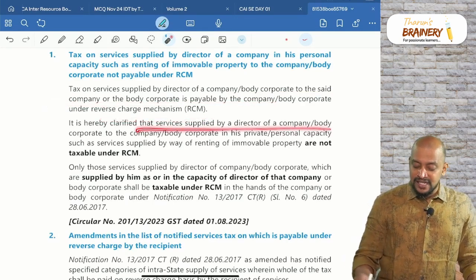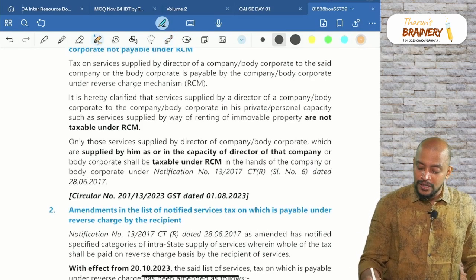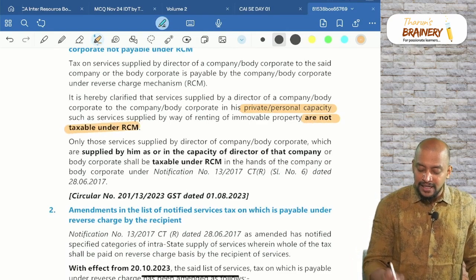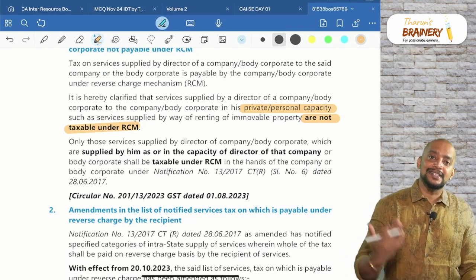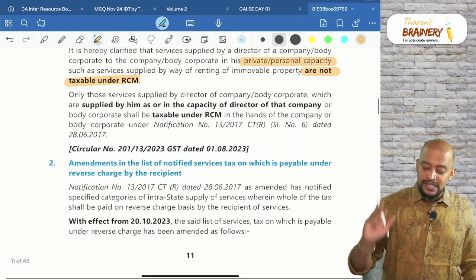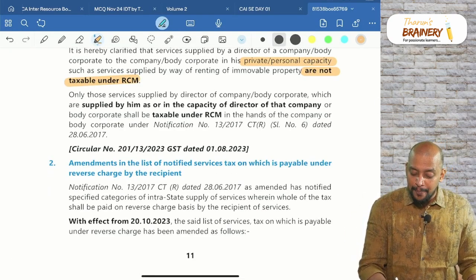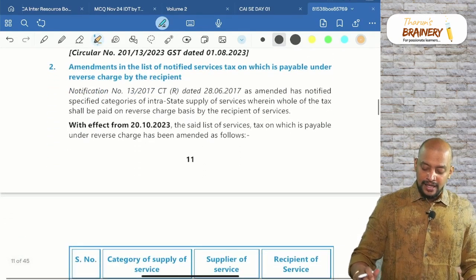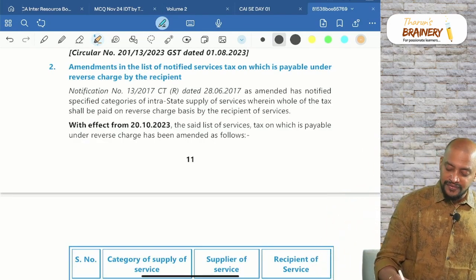It is hereby clarified that service provided by a director to the company in his private or personal capacity, for example renting of immovable property, is not taxable under RCM. We need to treat it as a separate activity and determine the treatment depending upon the provisions. Only those services provided by the director acting in the capacity of director will come under RCM.